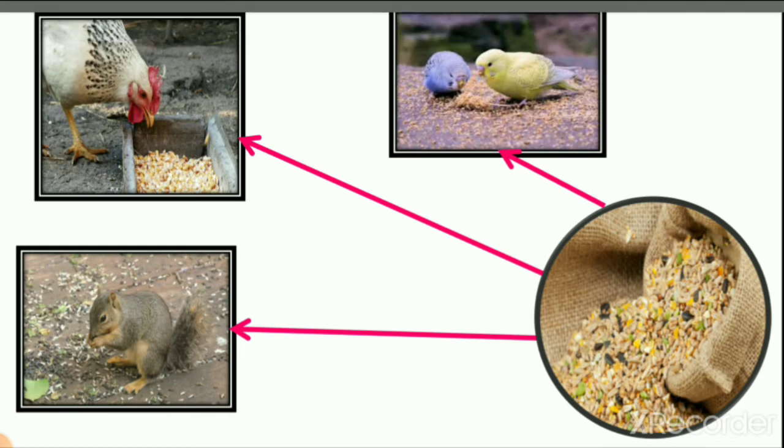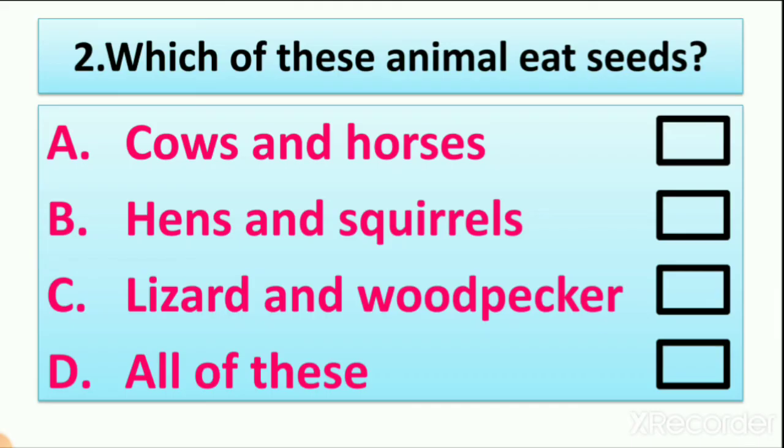So let's write the answer. Which of these animals eats seeds? Cows and horses eat plants, and hens and squirrels eat seeds. Lizard and woodpecker eat insects, right? So now you can understand which animals eat seeds.